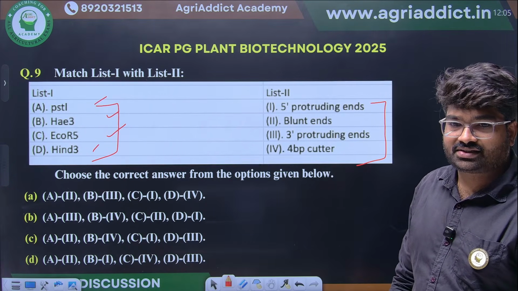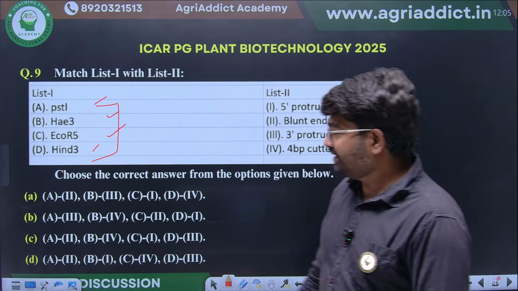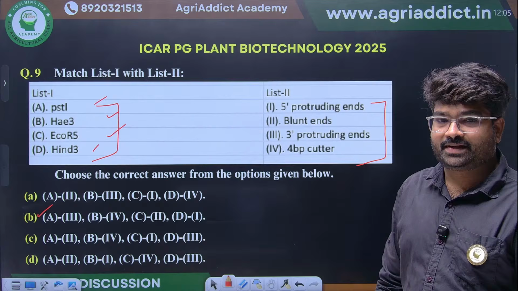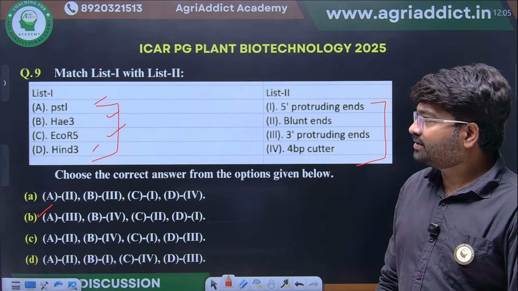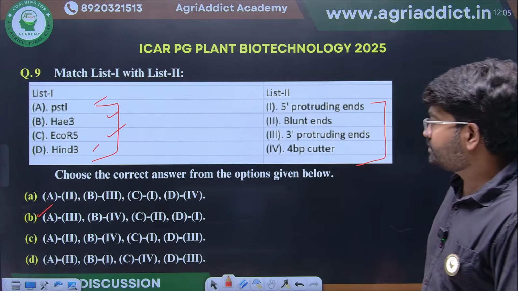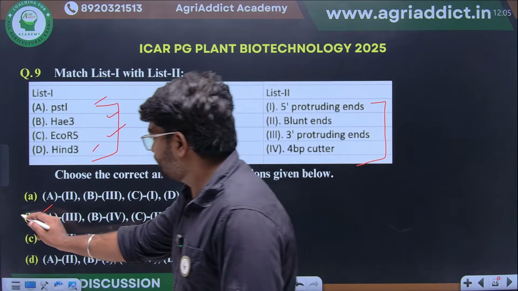Yes, I will wait. Any guess? Option B. Okay. Any other guesses? Option B. Yes. Option B is the right answer.